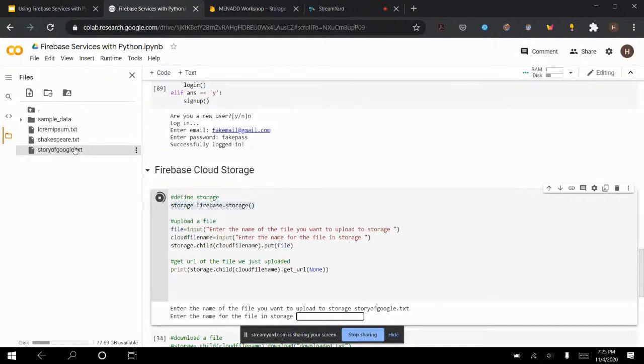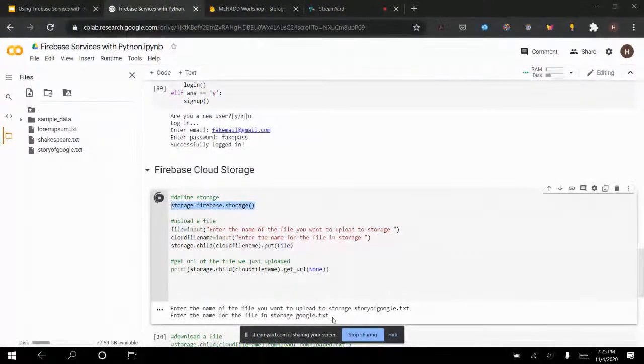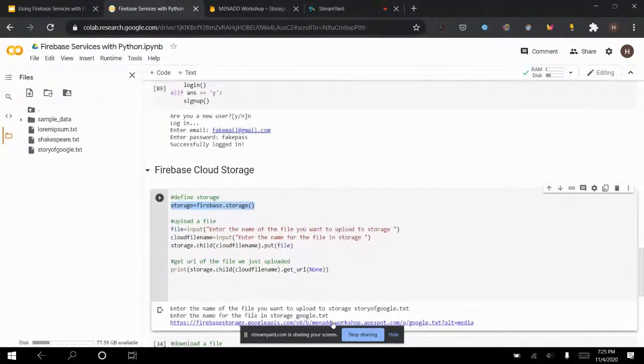This means I want to upload this file right here. What is the name of the file in storage? I don't want to name it story of Google. I want to name it google.txt. I can do whatever I want. Okay, I press enter. I get a URL simply because of this piece of code. It's not important right now. But okay, this one line, storage.child cloud file name.put file.